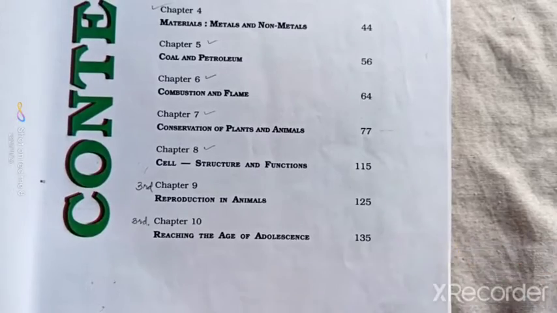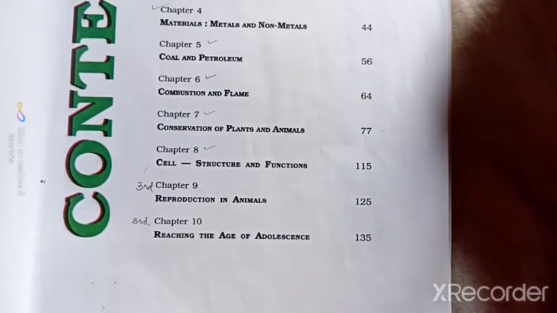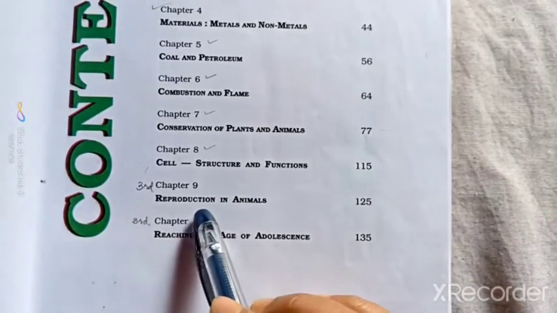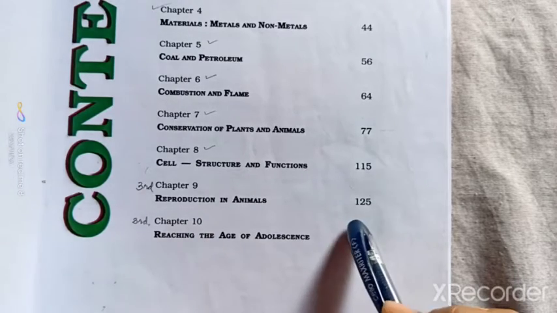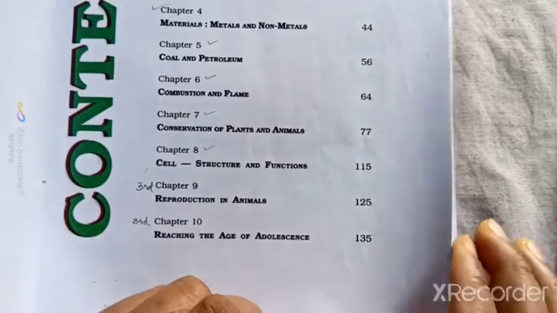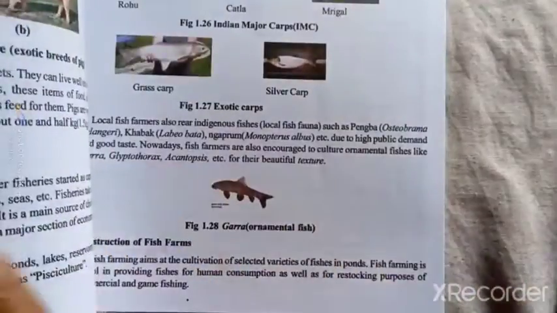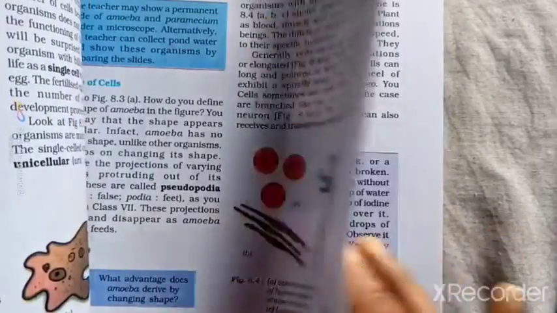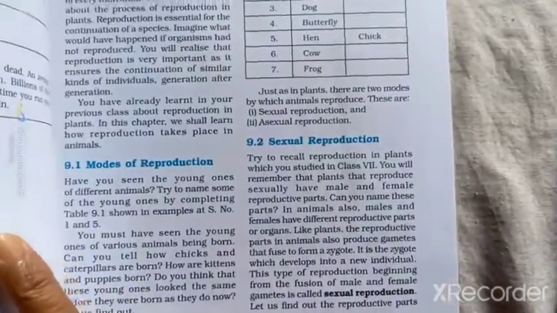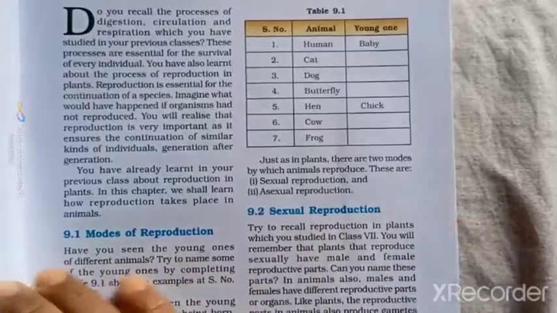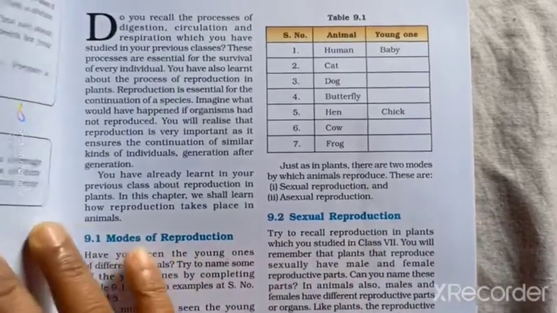Today we are going to study chapter number 9, Reproduction in Animals. It is in textbook page number 125. Textbook page number 125, chapter number 9, Reproduction in Animals.